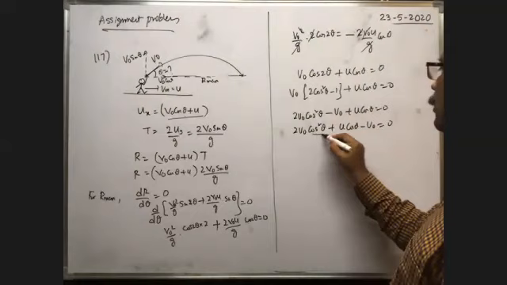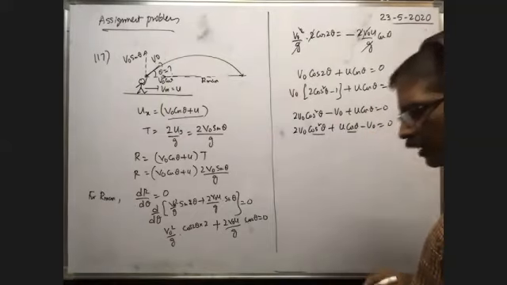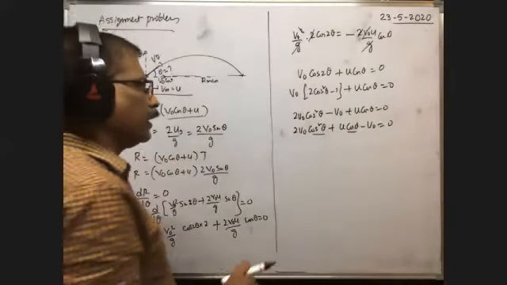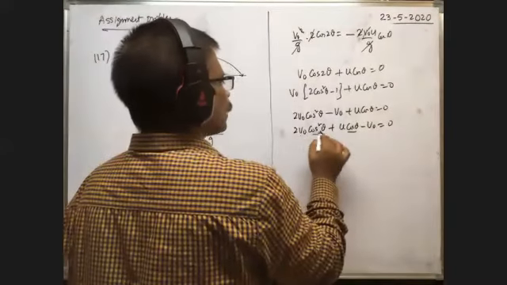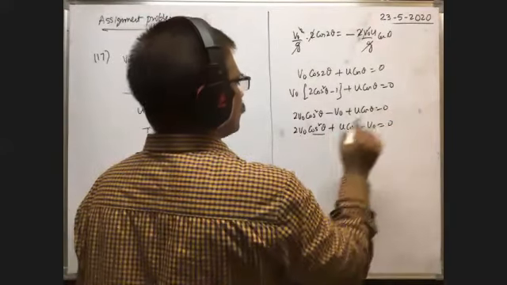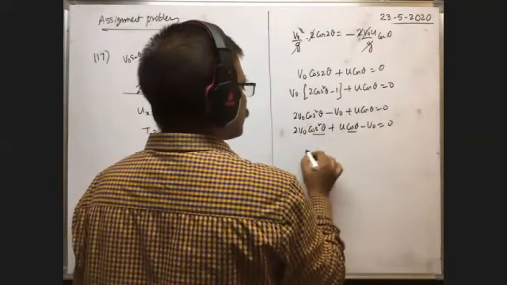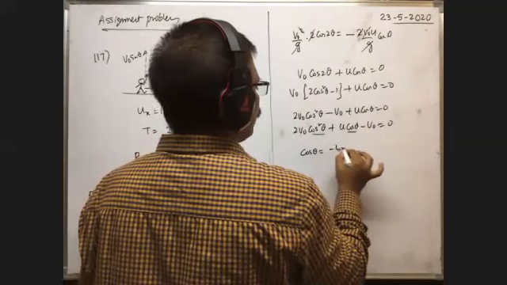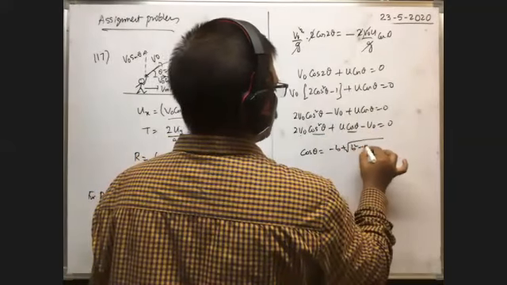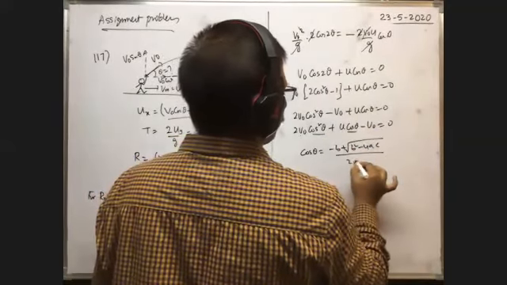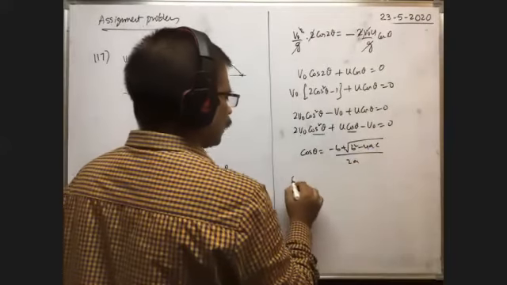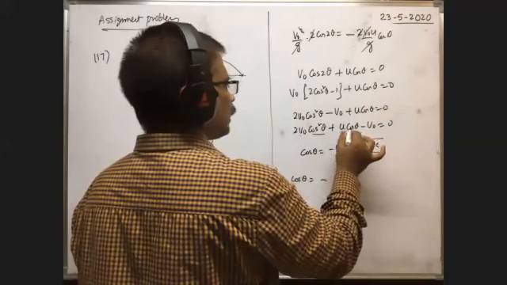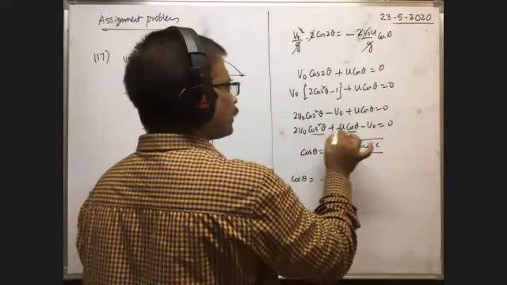Here the only variable is theta. Remaining all are constants, because we had to find theta only. Okay, so it is just like ax square plus bx plus c is equal to 0. Now to find the cos theta value, that means the x value, cos theta is equal to minus b plus or minus square root of b square minus 4ac, by 2a. Cos theta is equal to minus b, the coefficient of cos theta, because it is quadratic in cos theta.